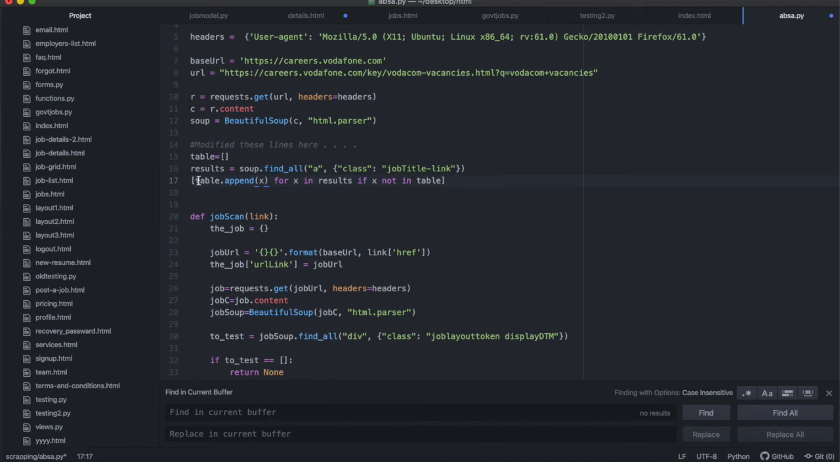So the code says table.append(X) for X in results if X is not in the table. So we're only appending everything from this list to that list if the thing doesn't already exist in the list. We broke this down into two stages, and I've tested this a couple of times. I know it works, and the problem was with the duplicate links.